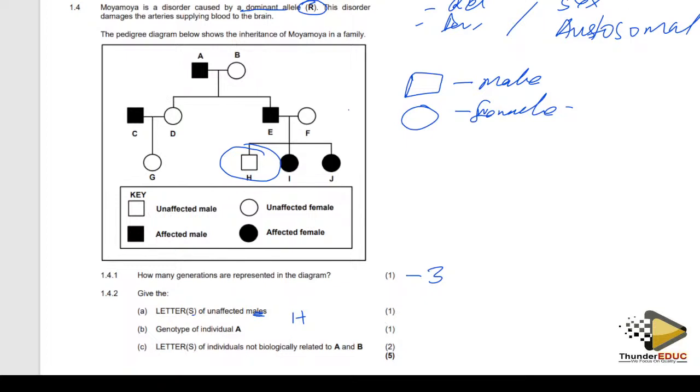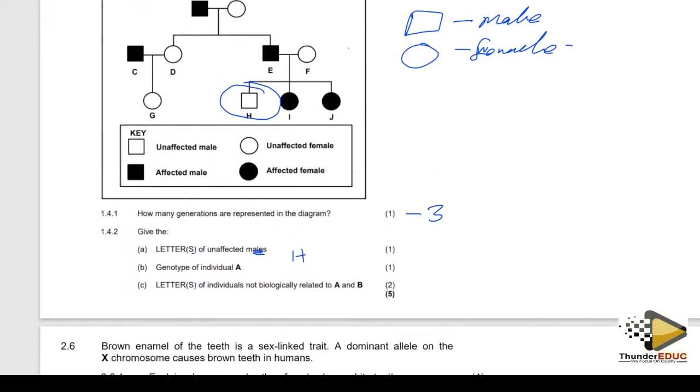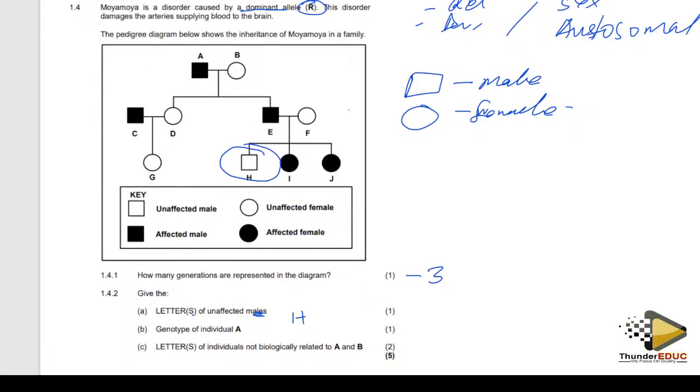Then they are saying the genotype of individual A. Where is the genotype of individual A? Because this is someone who is affected, and they have not said that this is sex linked.